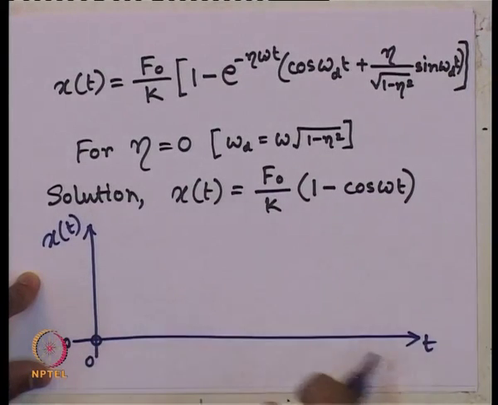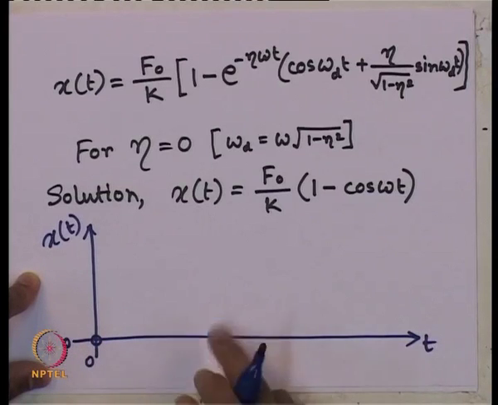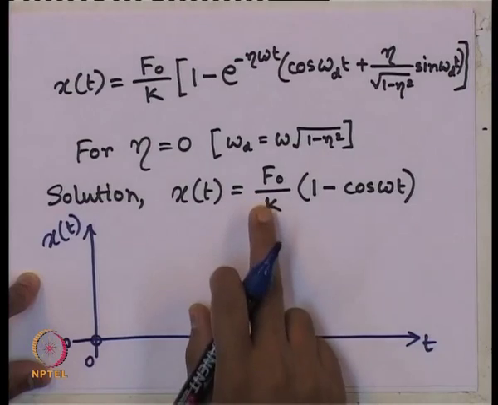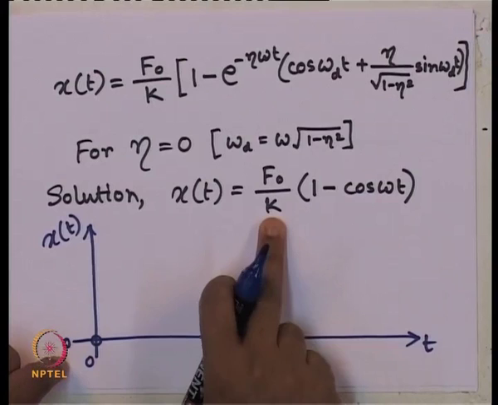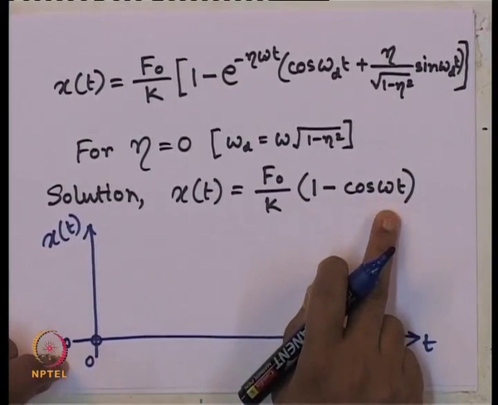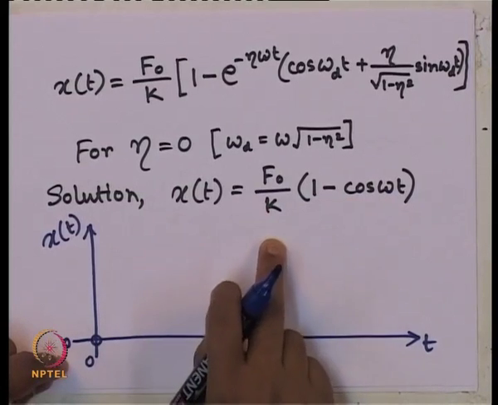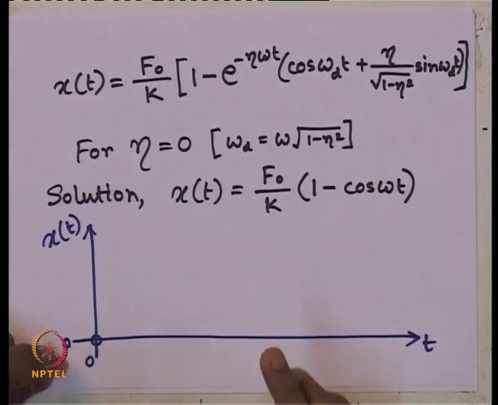A cosine function starting from 0, a harmonic function. What is the maximum value and what is the minimum value? Minimum value is this 0 that we have obtained. Maximum value will be 2 F naught by k, because when the cosine is minus 1, we get 2 F naught by k, and when it is 1, then we are getting 0.